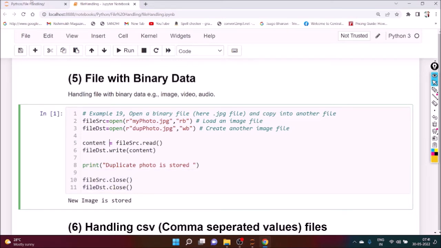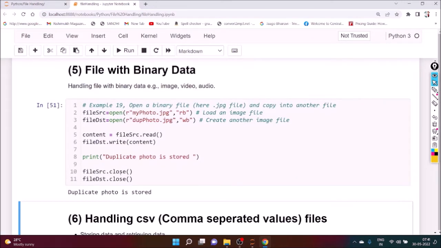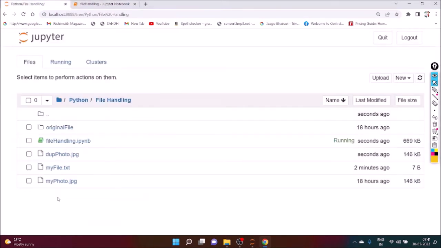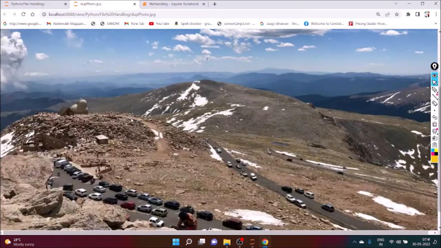And here you can see duplicatephoto.jpg is not there. Okay, and if you execute it, we get the output duplicate photo is stored. So we can put one stop sign, and we can see whether the duplicate photo is there or not. Yeah, it is there. And if you open it, we can see the same image.